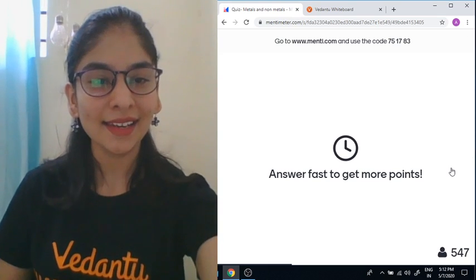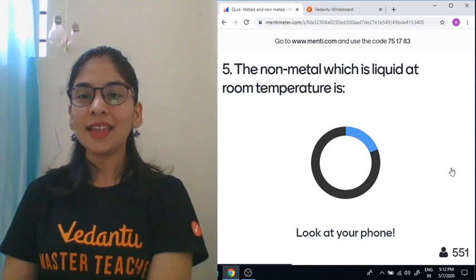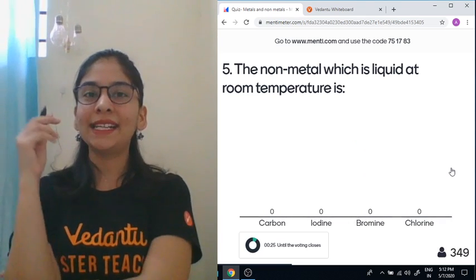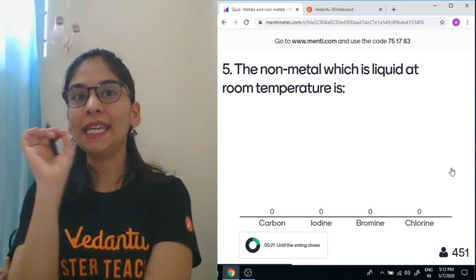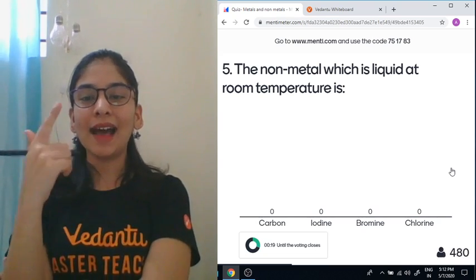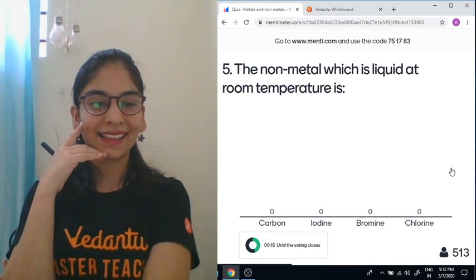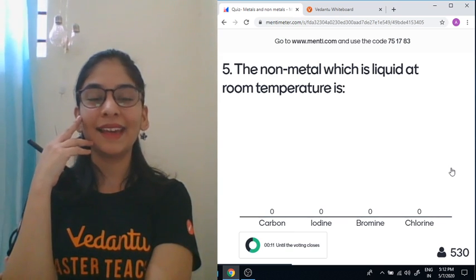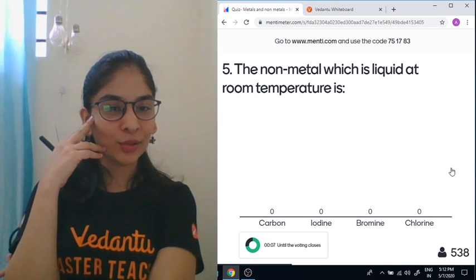One more question. You'll see your position on the leaderboard on the screen. The non-metal which is liquid at room temperature is. Somehow we already did this question. The only non-metal which is there in liquid form: carbon, iodine, bromine or chlorine. Let's see. Mercury is not there in the options as well.